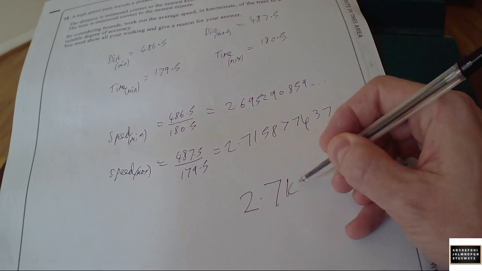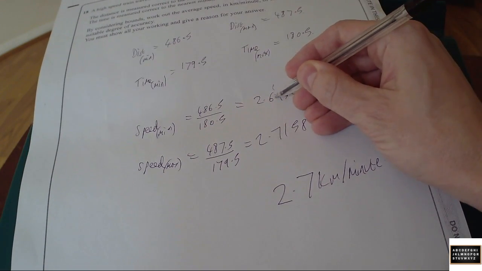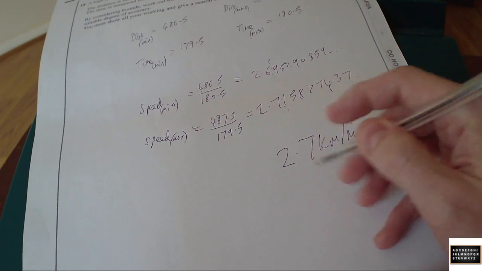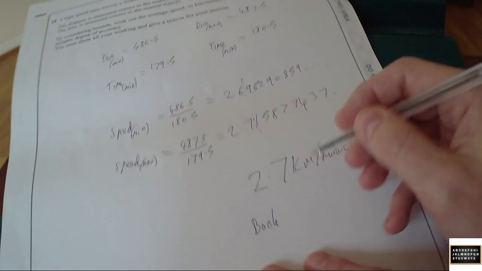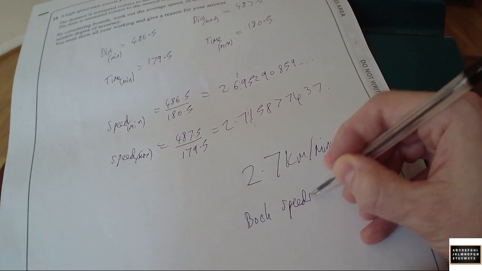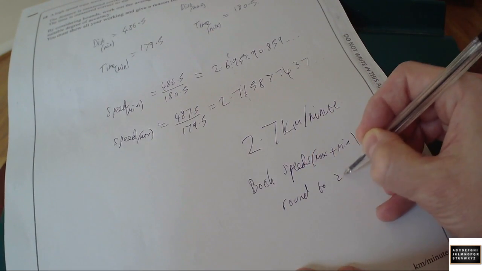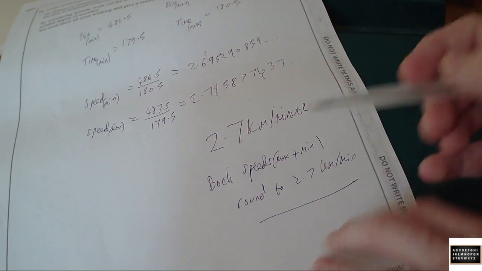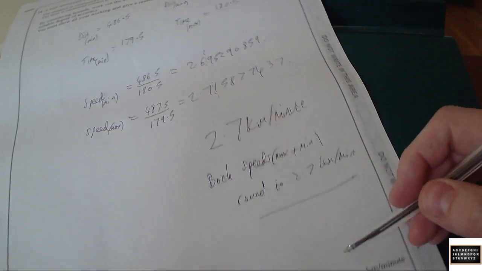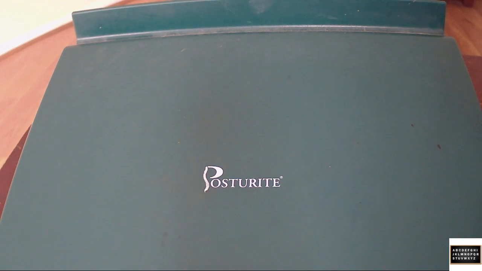again, it will be kilometers per minute. Okay, because both these answers round to 2.7. It says give a reason. So up here it says give a reason. So both speeds, maximum and minimum, round to 2.7 kilometers per minute. So you've written down a bit of explanation there to show them that, and that will get your 5 marks. It's quite a nice use of 5 marks, that it's not massively challenging at this stage.